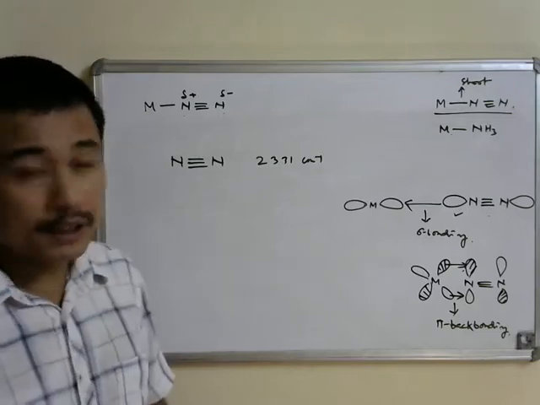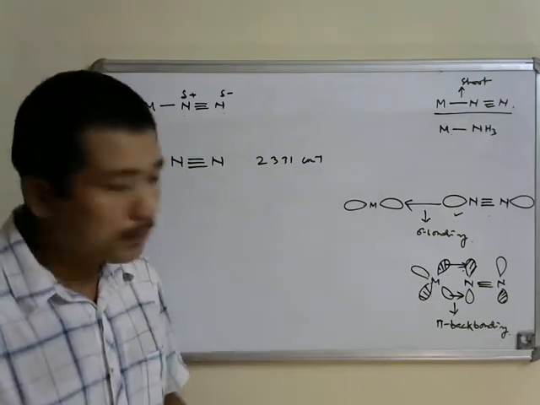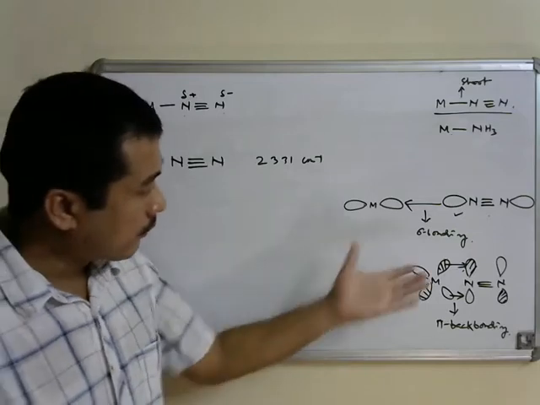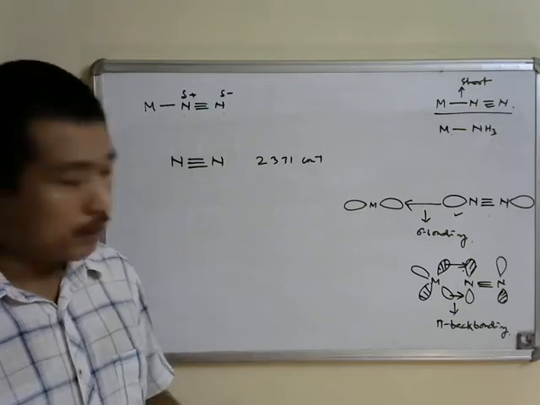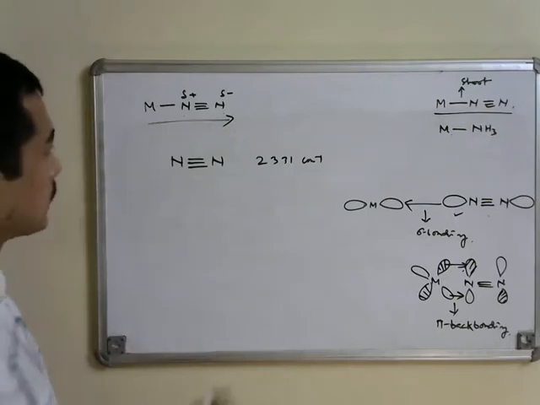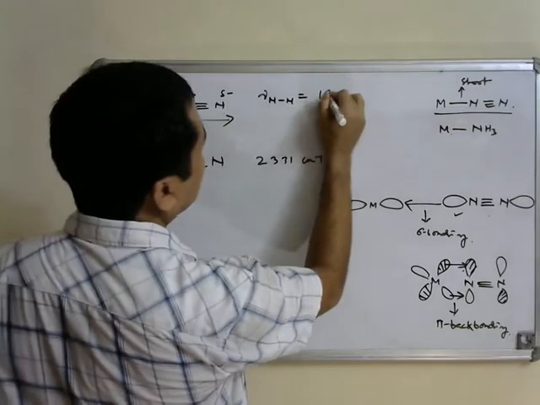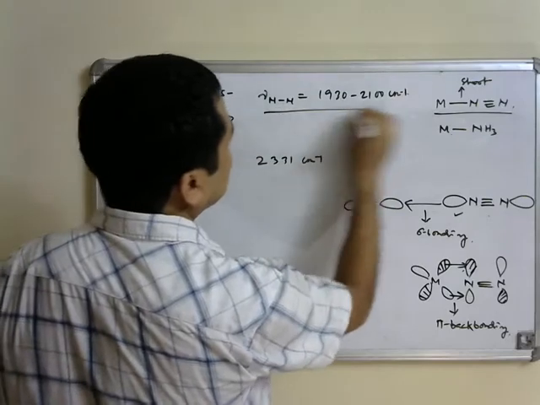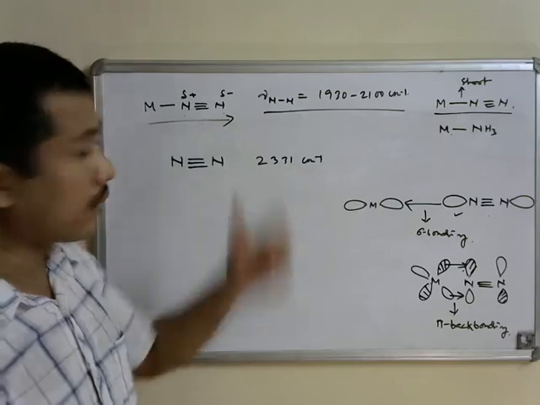The frequency of the NN stretching vibration also decreases due to the reduction in bond order, as we have seen, due to pi back bonding. The NN bond essentially gets weakened, and electrons are transferred to the anti-bonding pi star 2p molecular orbital of dinitrogen. In metal dinitrogen complexes, the NN stretching vibration is observed around 1930 to 2100 centimeter inverse in different complexes. Depending upon the co-ligand that is present, this value is going to be different.